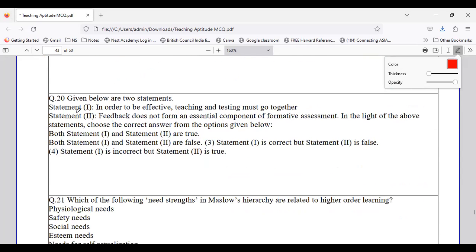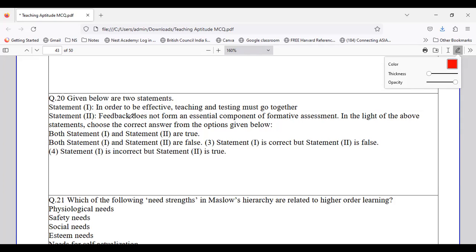Coming to question number 20, everyone. We have two statements, and we have to see whether each statement is right or wrong. Statement 1: in order to be effective, teaching and testing must go together. So if we want the process of teaching and learning to be effective, it means that teaching and testing must go together, hand in hand or parallel, you can say.